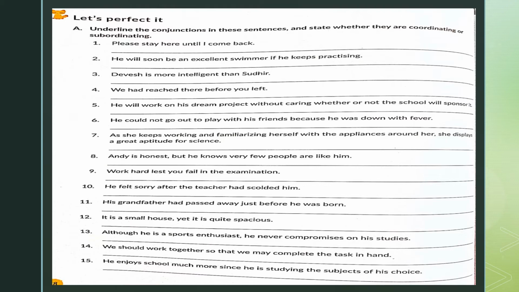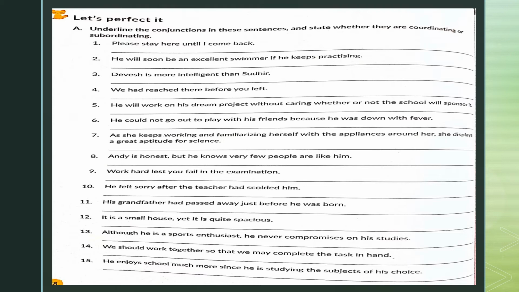He will soon be an excellent swimmer if he keeps practicing. So if, here again, is a subordinating conjunction. Devesh is more intelligent than Sudhir. Than is again a subordinating conjunction. It is showing comparison. Come to the fourth one. We had reached there before you left. Before is once again a subordinating conjunction. Come to the fifth one. He will work on his dream project without caring whether or not the school will sponsor it. So whether is a subordinating conjunction.